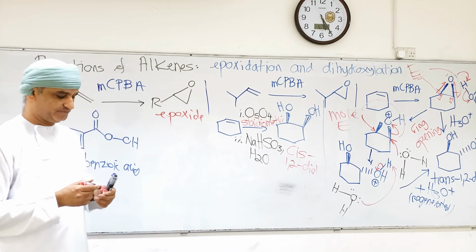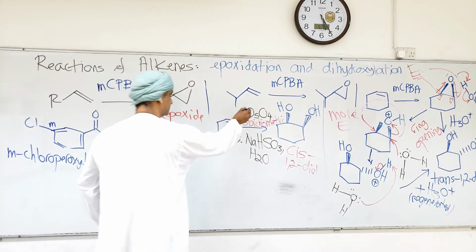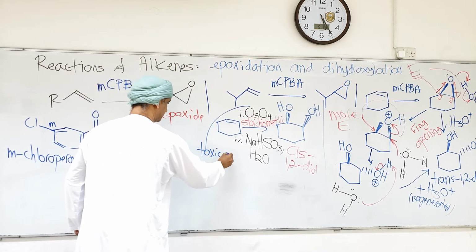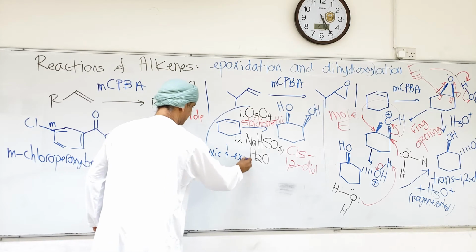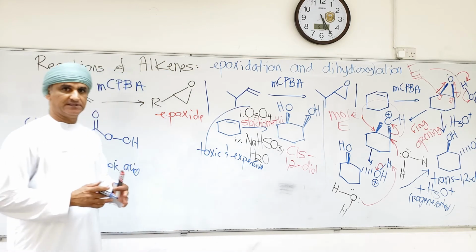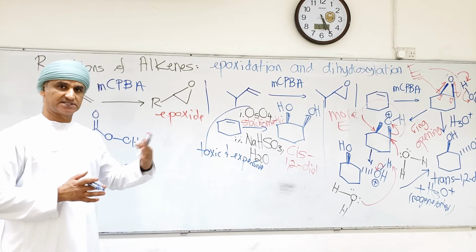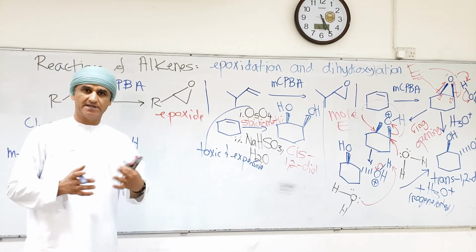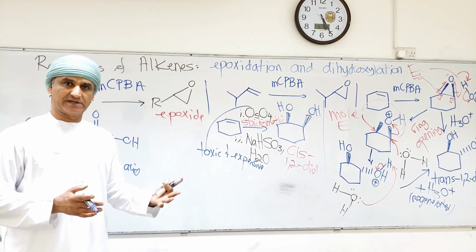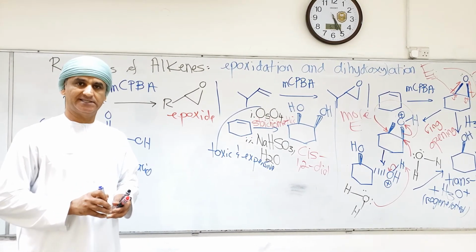Okay, but osmium is toxic and it is also expensive. So this is not very productive in the lab. It's not environmentally friendly because it's expensive, and also then we have to deal with toxic osmium waste at the end of the reaction, and especially if the reaction is carried out at a large scale.